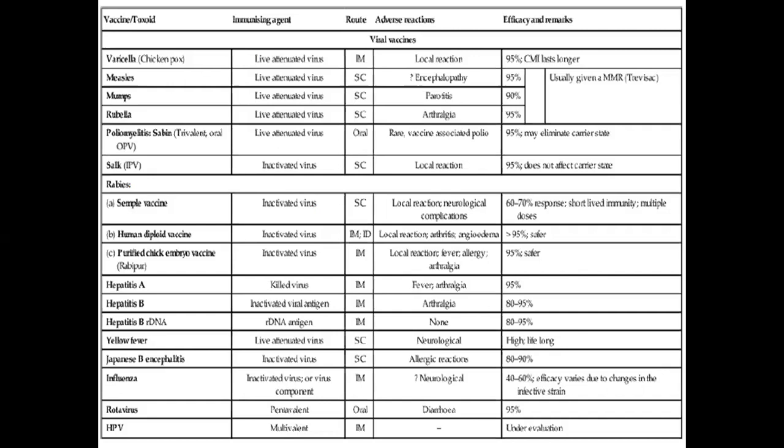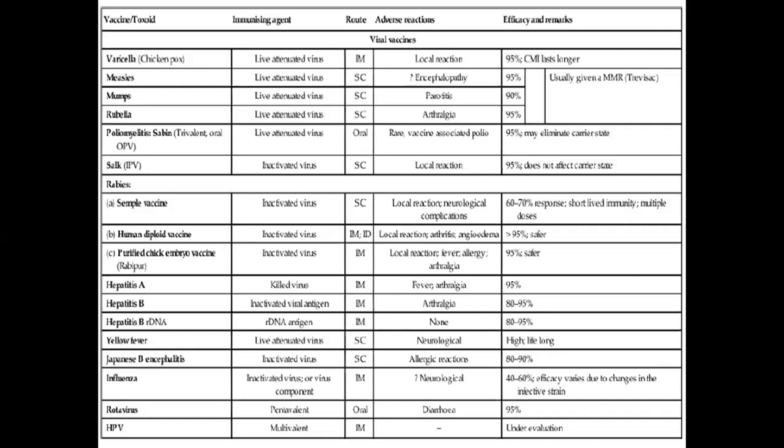In rabies vaccine, we have already discussed the simple vaccine, human diploid vaccine, and purified chick embryo vaccine, which is Rabipur. The simple vaccine is given subcutaneously and the other two are given intramuscularly. Coming to hepatitis A and B, these are killed vaccines. Hepatitis B is prepared from recombinant DNA technology. All of these are given intramuscularly and they have efficacy rates of more than 80%.